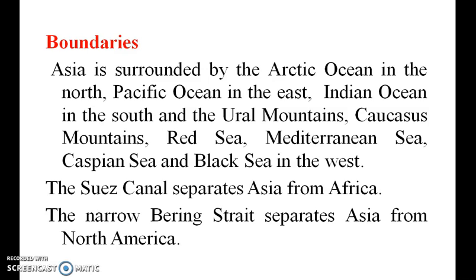Boundaries. Asia is surrounded by the Arctic Ocean in the north, Pacific Ocean in the east, and Indian Ocean in the south, and the Ural Mountains, Caucasus Mountains, Red Sea, Mediterranean Sea, Caspian Sea and Black Sea in the west. Suez Canal separates Asia from Africa, and the narrow Bering Strait separates Asia from North America. So these are the boundaries.